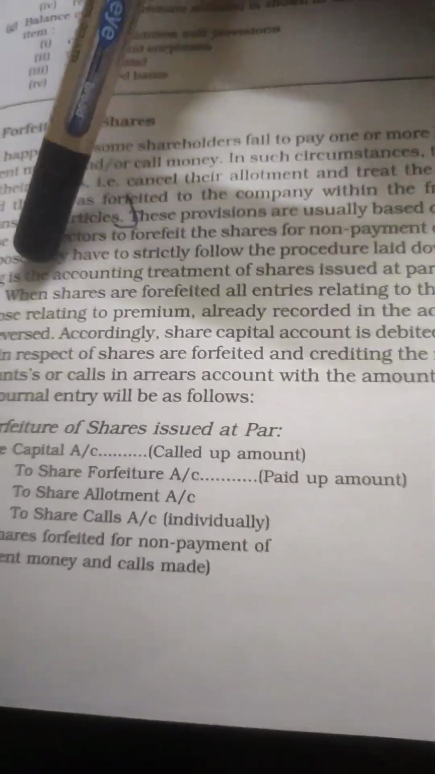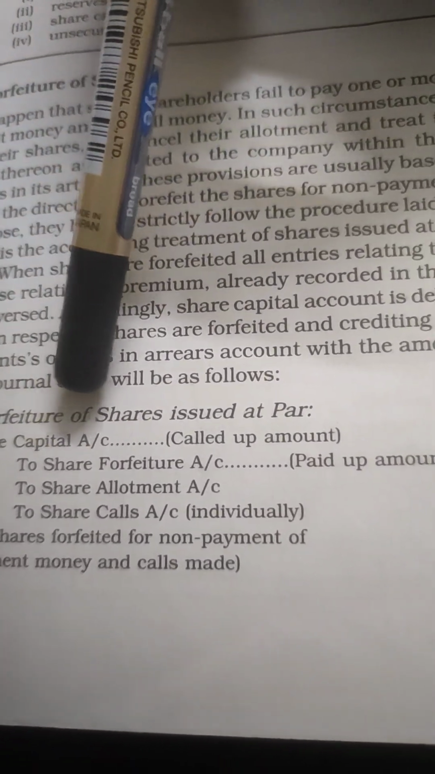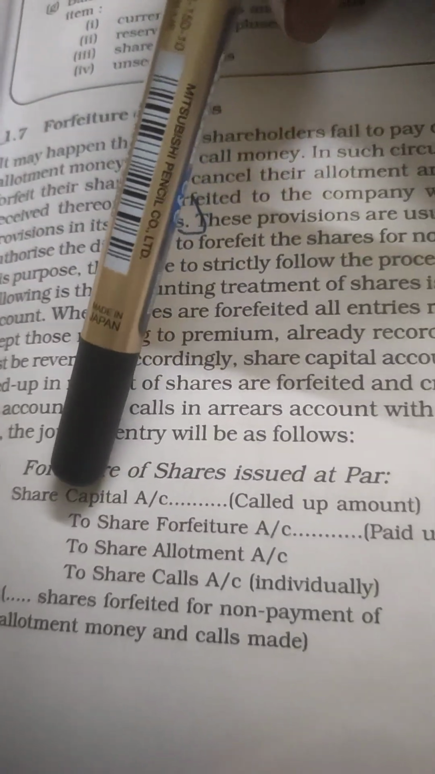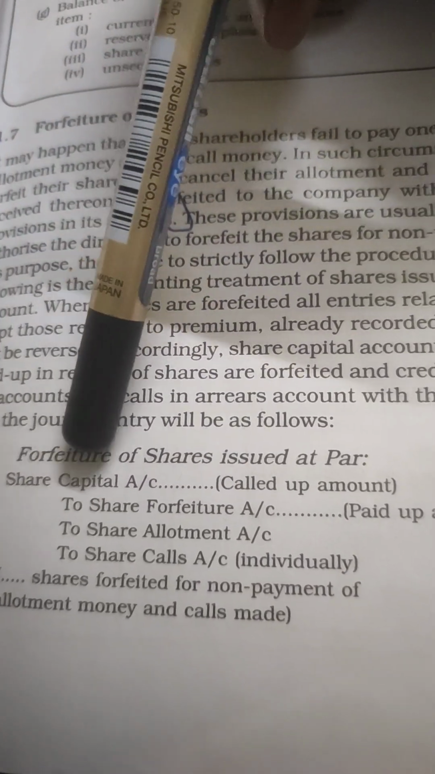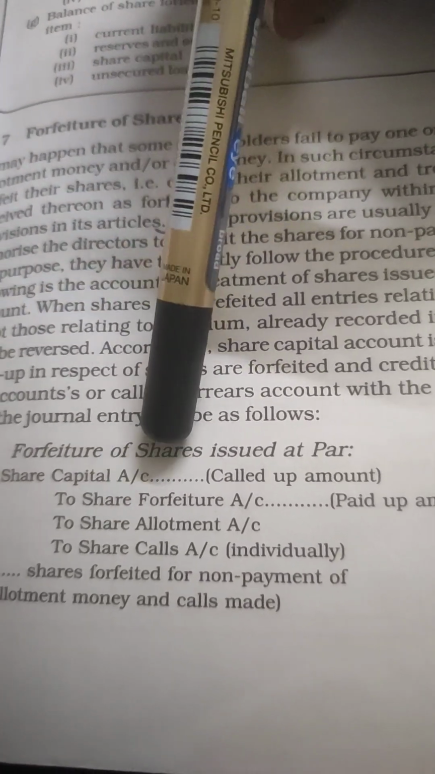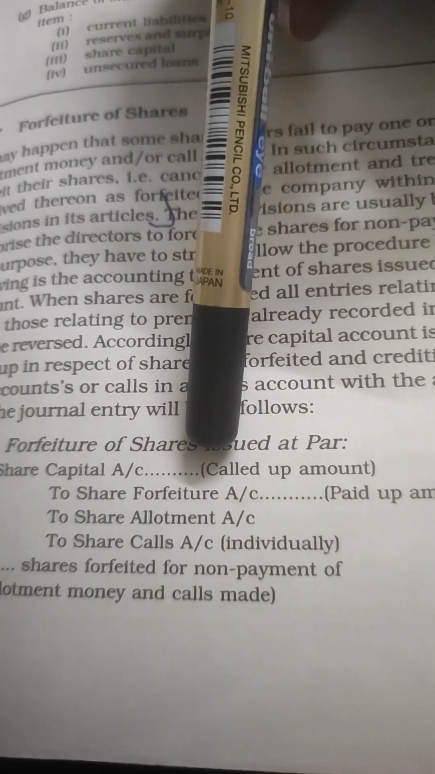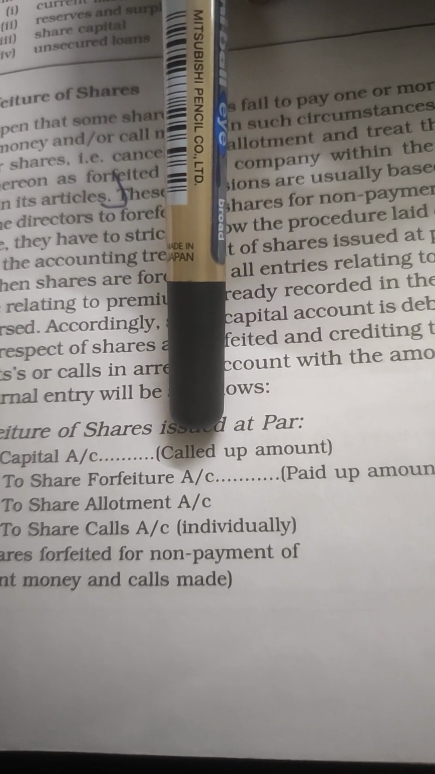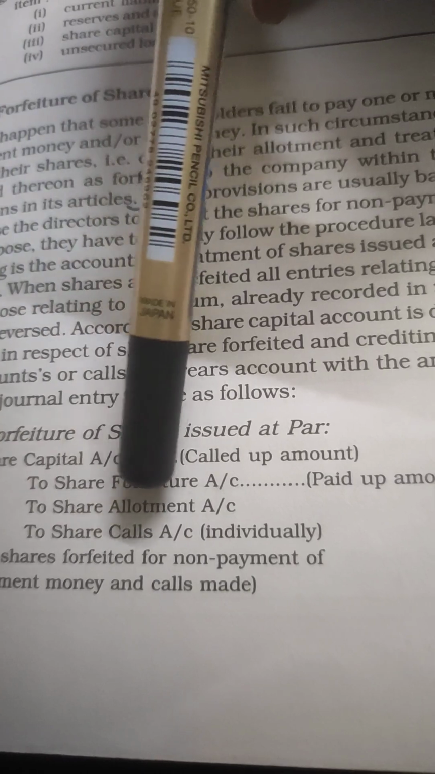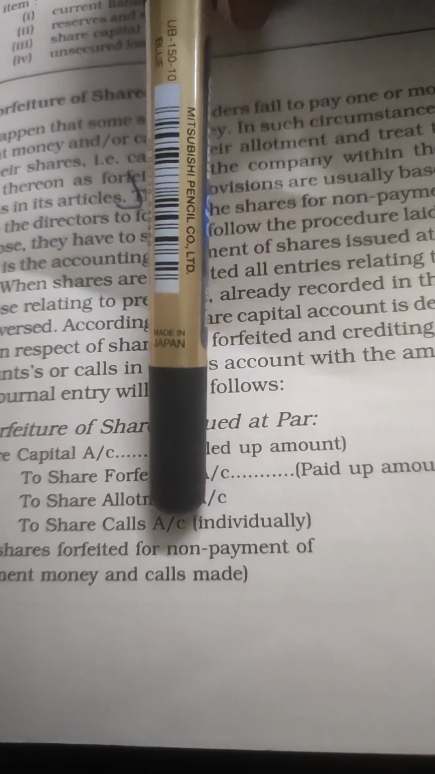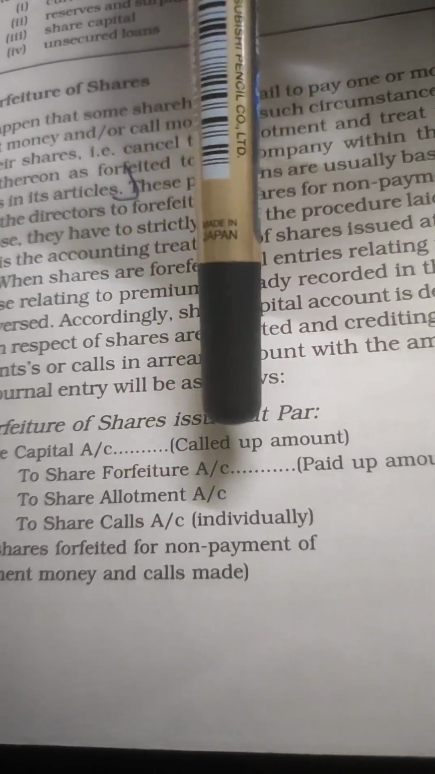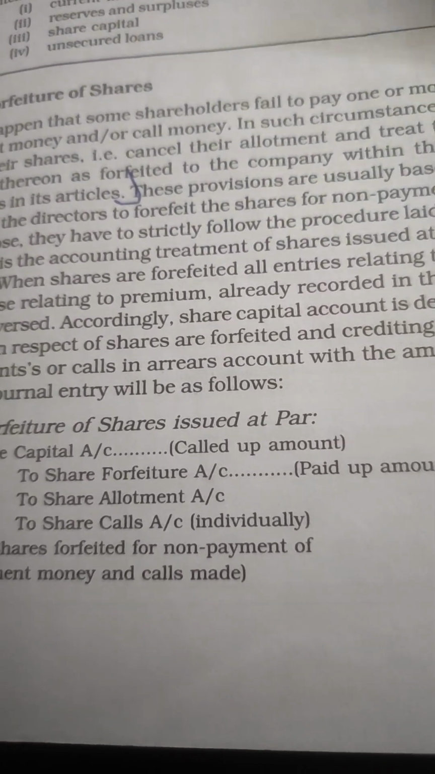The journal entry for this is: share capital account debited, to share forfeiture account, to share allotment account, to share calls account. The share capital amount relates to the full amount of the unpaid amount of shares. Then share allotment is the unpaid amount on the allotment of shares, then the amount relating to calls, and the balance will be transferred to the share forfeiture account. Then I am going to discuss a problem relating to this.